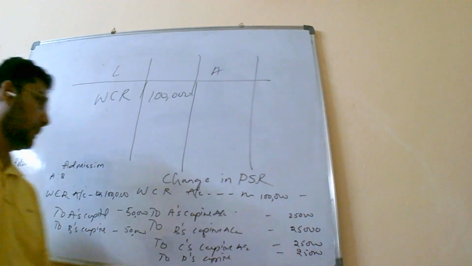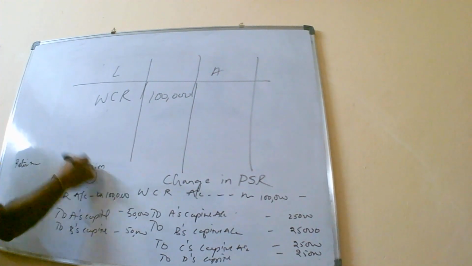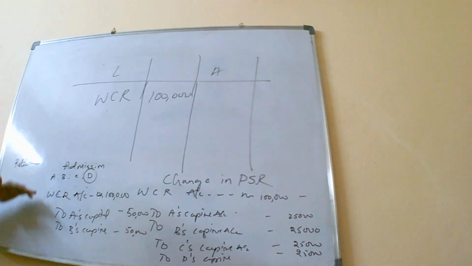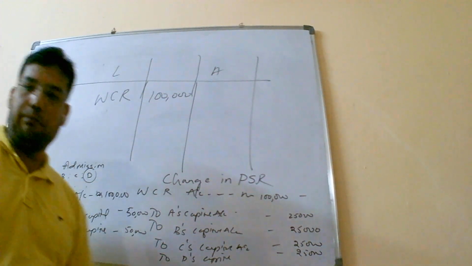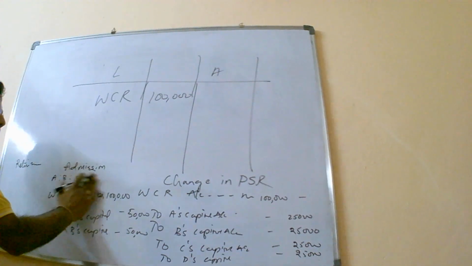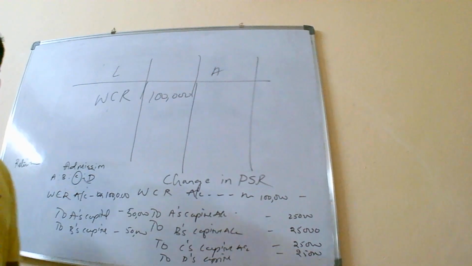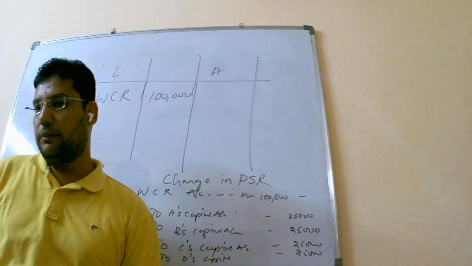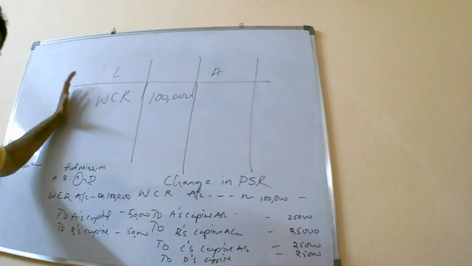Then coming to your retirement and death, the same way what we have done for change in PSR. Imagine A, B, C, D are there and D is retiring. In such a circumstance also, you are going to write the same entry, WCR account debit 1 lakh to A's capital, to B's capital, to C's capital and to D's capital as such. Similarly, for death, let us say A, B, C, D are partners and C died. In such a circumstance also, it will be credited to the deceased partner's capital account. So these are when there is no claim coming into existence.